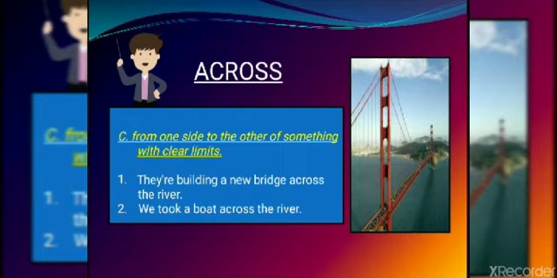Next sentence, we took a boat across the river. So we will start from one bank of the river to the other bank of the river. Limits are clear. We are going from one side to the other side. So here is the meaning of across. That was the second meaning of across. Let's move on to the next one.